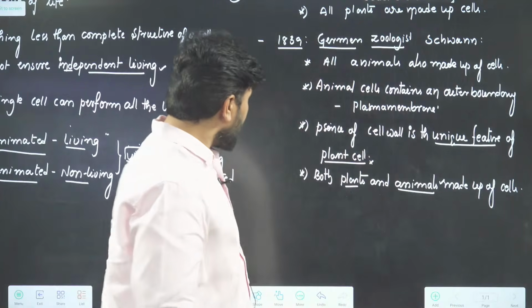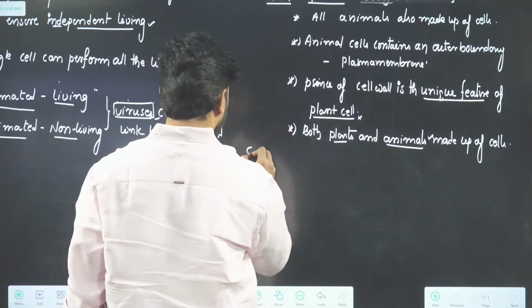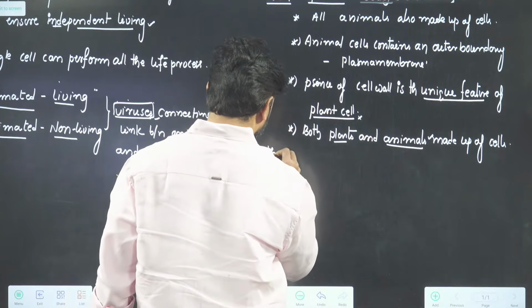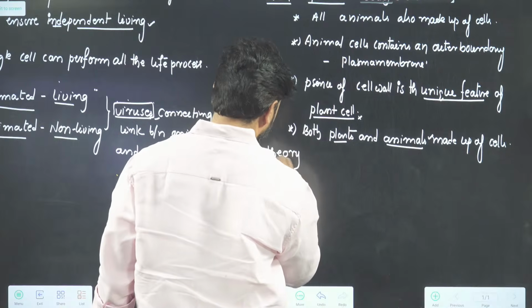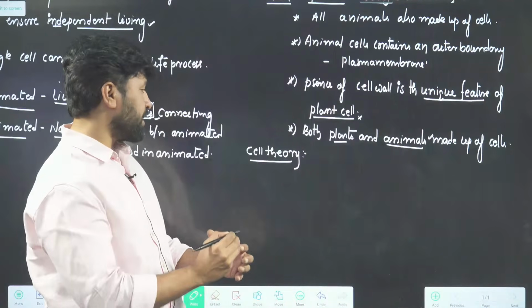Very good. Then one fine day, they formulated the cell theory. Both Schleiden and Schwann together formulated the cell theory. What does this cell theory exactly say?